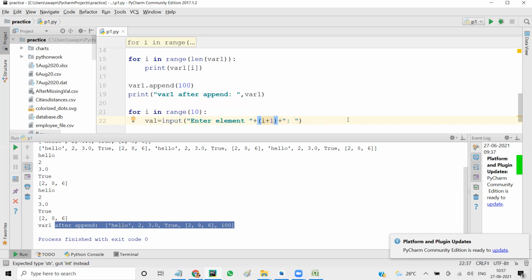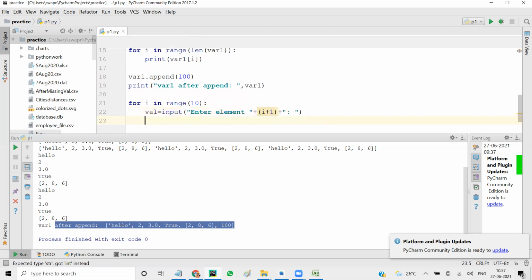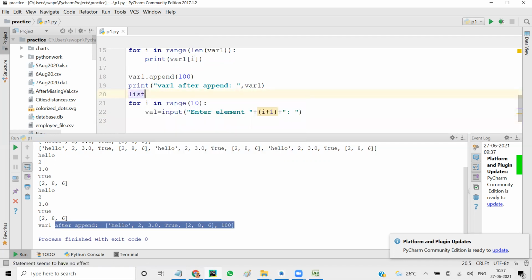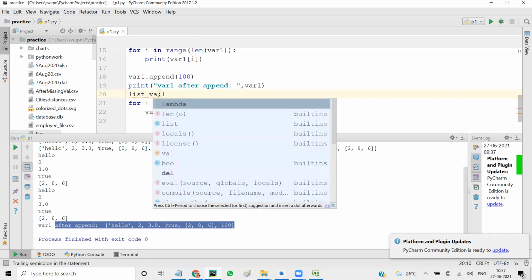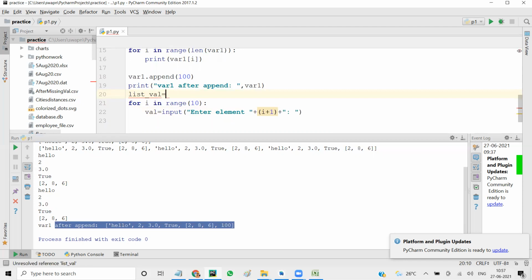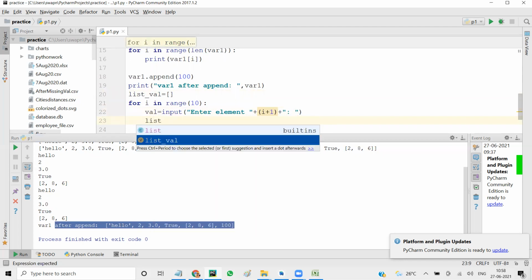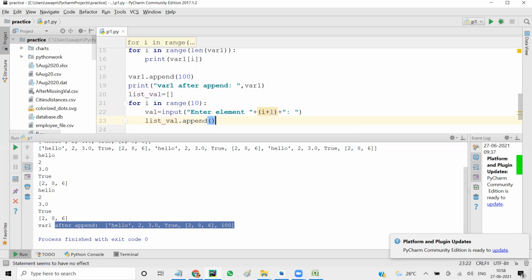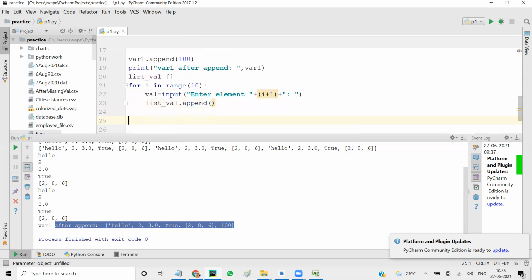So val, we are reading the value, and now I'm going to create an empty list called list val, equal to empty brackets. And here I will say list val dot append. Now this is the end of the loop, and you want to print.